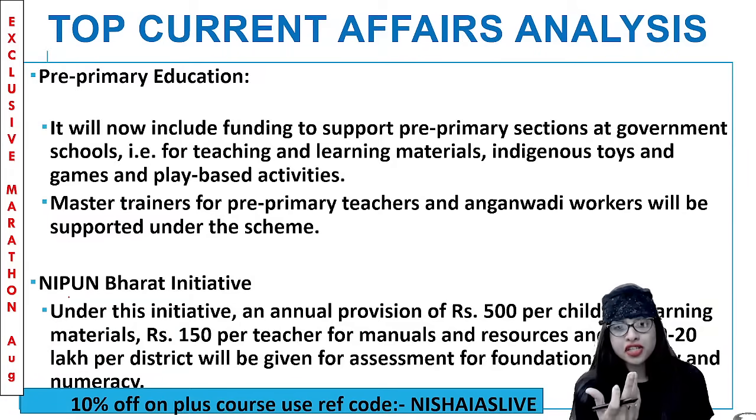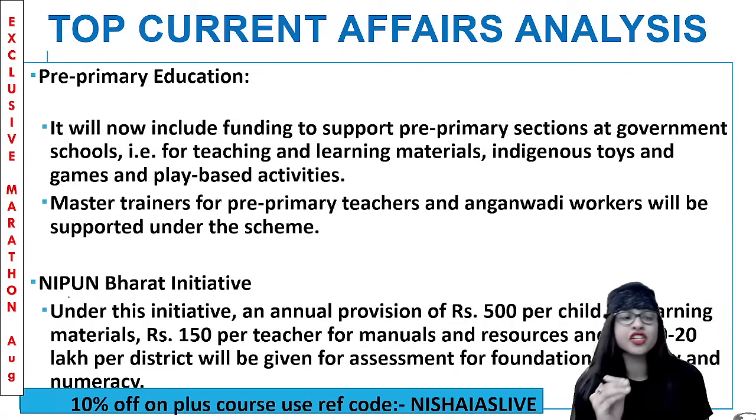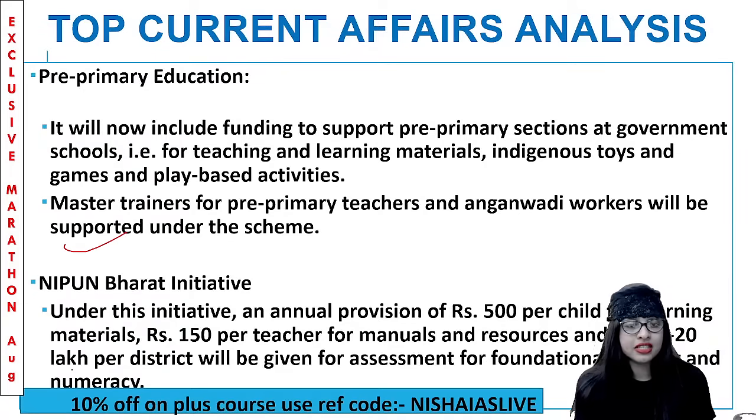Then another initiative called the Nipun Bharat initiative. Here, what they'll do is an annual provision of rupees 500 per child for learning materials, then 150 per teacher for manuals and resources, and 10 to 20 lakh per district will be given for assessment of foundational literacy and numeracy. This is how it is done. Clear?